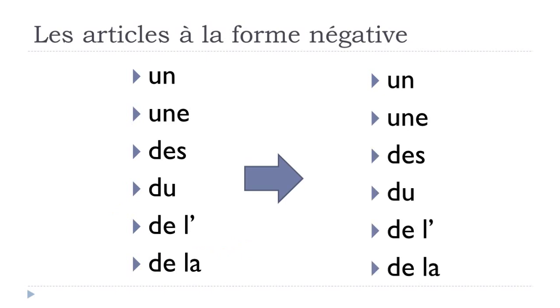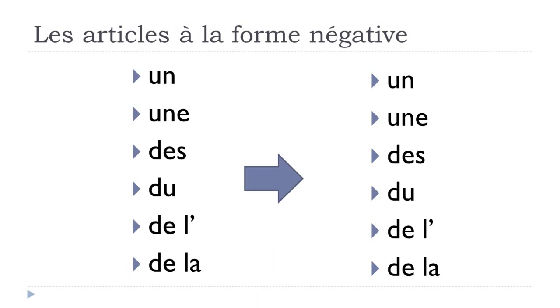Okay, so that's the main rule that you've got to keep in mind with these articles, indéfini or then with the partitive. If you use them in normal structures, then they will change and they will become de or d'apostrophe as we saw previously. But if you use these articles or then the partitive with c'est, in that case, they don't change when you put them at the negative form.